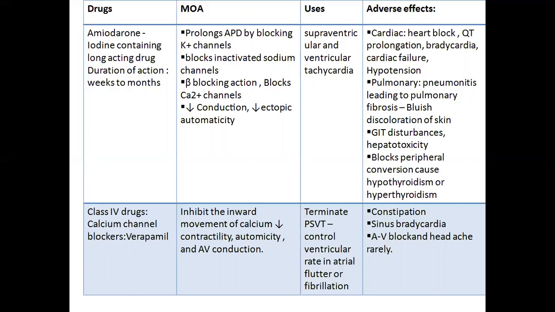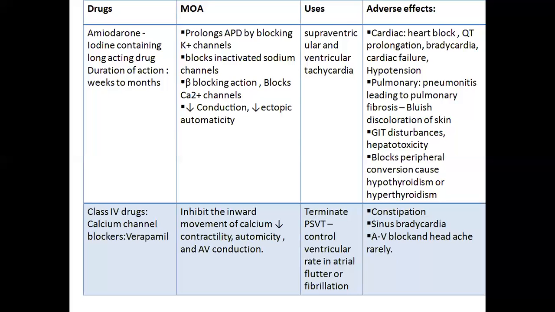It depresses calcium-mediated depolarization. Verapamil decreases conduction velocity and increases the refractory period of the AV node. It is useful for terminating reentry involving the AV node. It also reduces ventricular rate in atrial flutter and fibrillation.